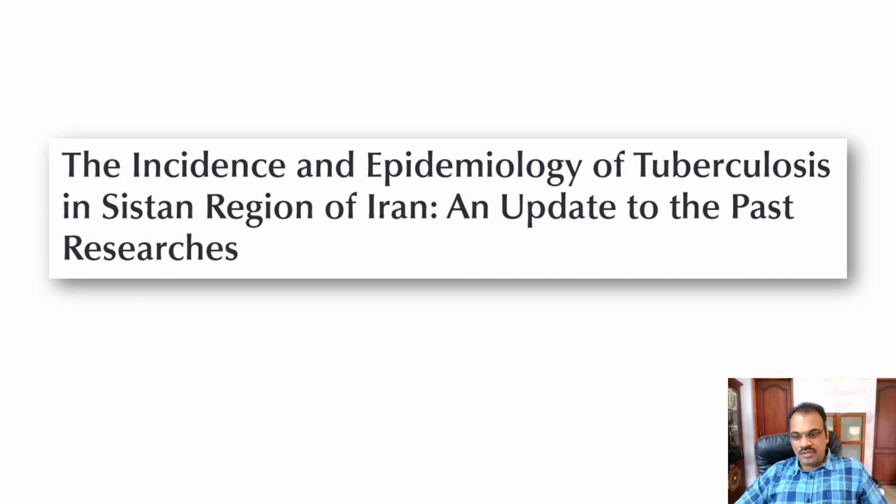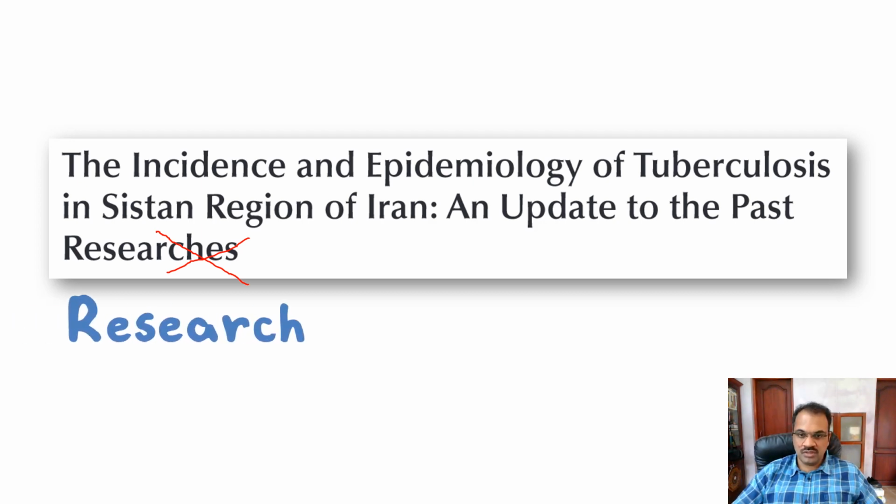Now a different kind of error. Until now we were talking about confusing the singular and plural, interchanging between the two. Now this is a different kind of mistake. The incidence and epidemiology of tuberculosis in Sistan region of Iran: an update to the past researches. What they got wrong here is "researches." There are some words which are called uncountable nouns. Research is one of them. There is no plural. You use the singular form only for everything because it is supposed to be something that is not countable. So the person should have used research, not researches.